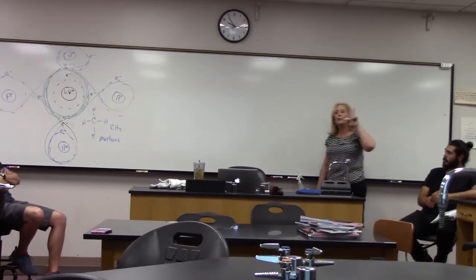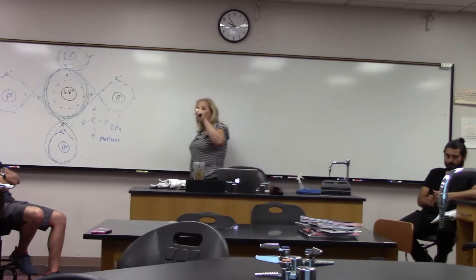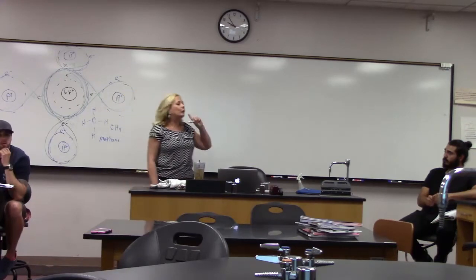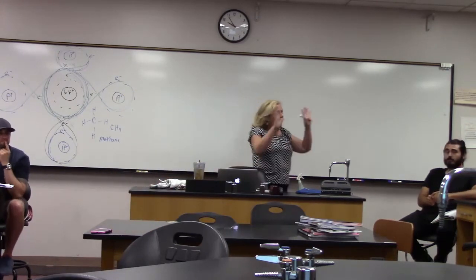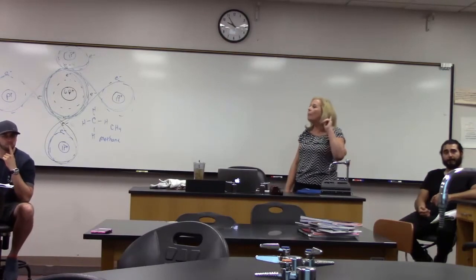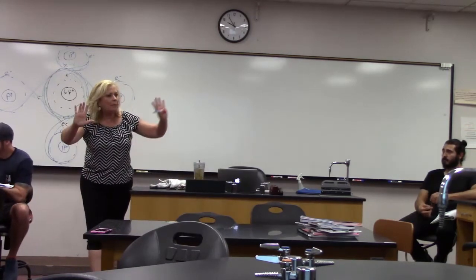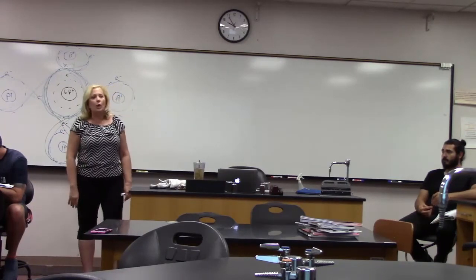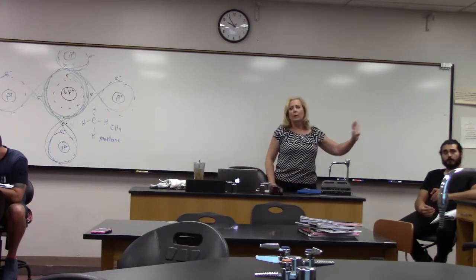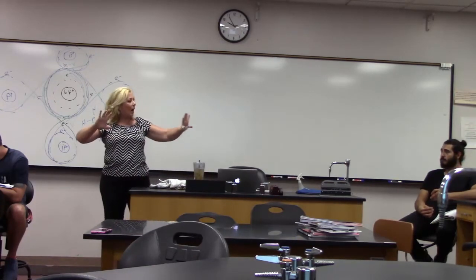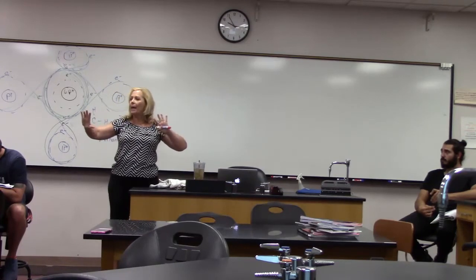Now, there's two types of covalent bonding: polar covalent bonding and non-polar covalent bonding. In both types we're sharing electrons. But in polar covalent bonding, the amount of time that we share electrons between one atom and another is not equal, so one atom gets to keep the electrons for longer than the other one. In non-polar covalent bonding, it's an equal amount of time that the electrons are spent around each atom.